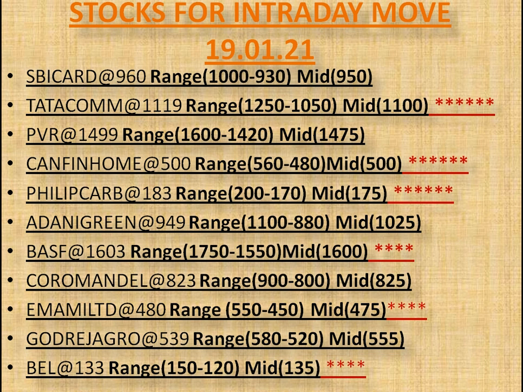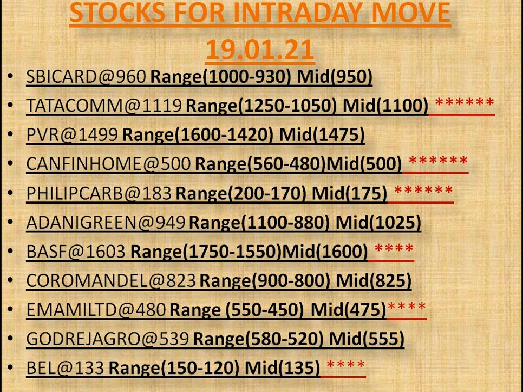Red star mark stocks are more important for intraday trading. SBI Card, LTP is 960. Tata Communication, LTP is 1119. PVR, LTP is 1499. Canfin Homes, LTP is 500. Philips Carbon, LTP is 183. Adani Green, LTP is 949. Adani Green showed the most strength on the last trading day.